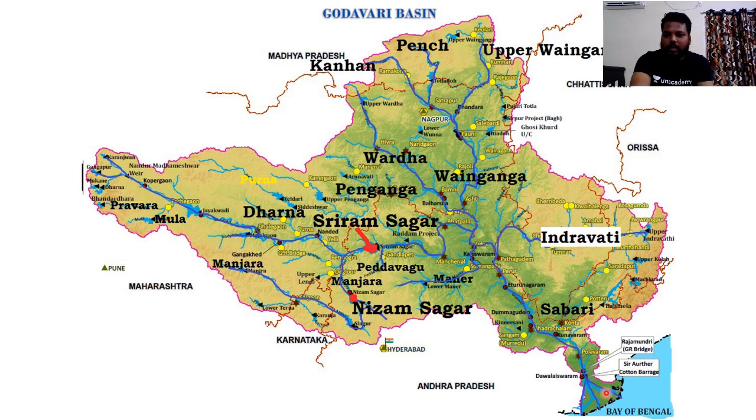See here, you can see the Sir Arthur Cotton Barrage, which is most important, near Rajamundry. It distributes itself at the Dhavaleshwaram project and creates the deltaic formation, and it has a huge number of left bank tributaries. Right bank tributaries are very few. We have more left bank tributaries for this Godavari basin.